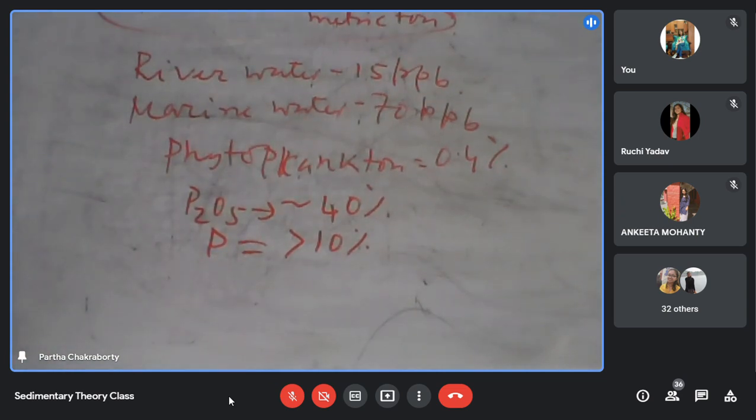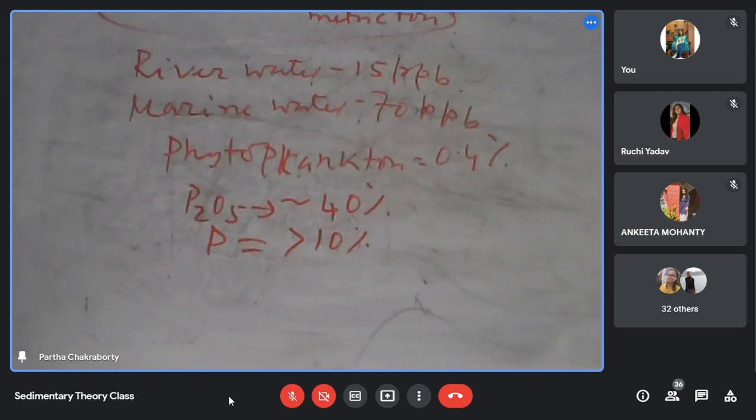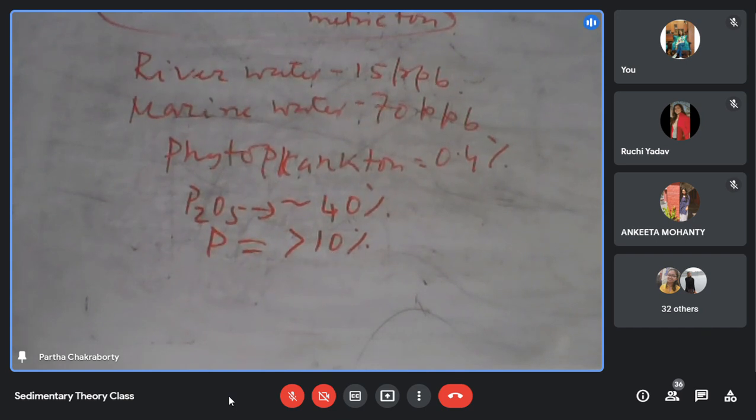How this enrichment of phosphorite takes place, that is exactly the issue of any phosphorite deposit.